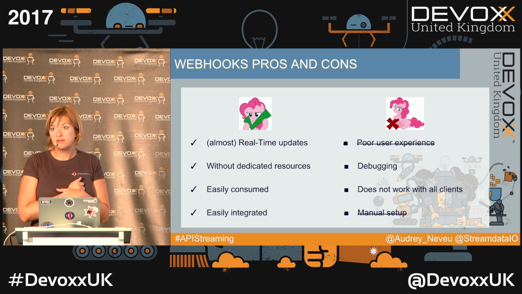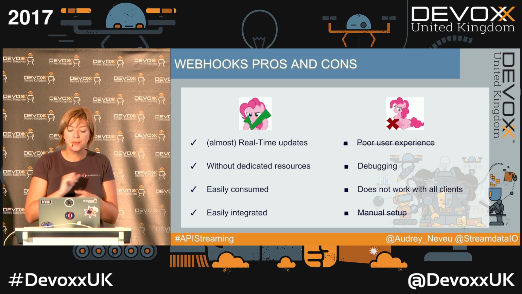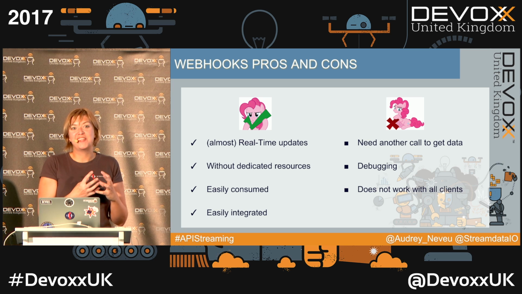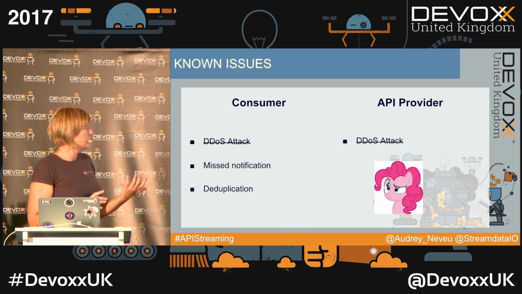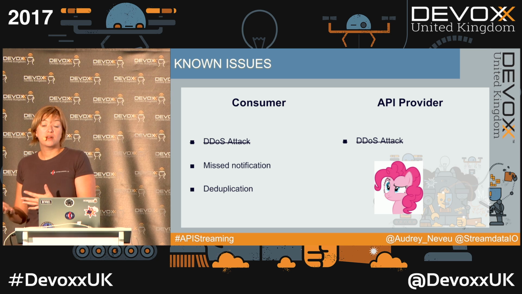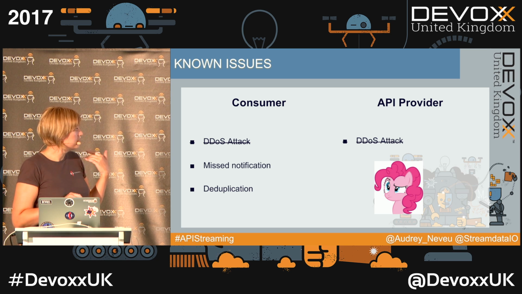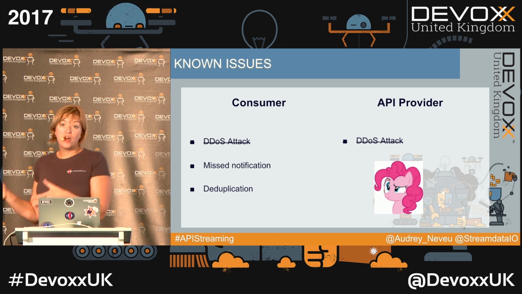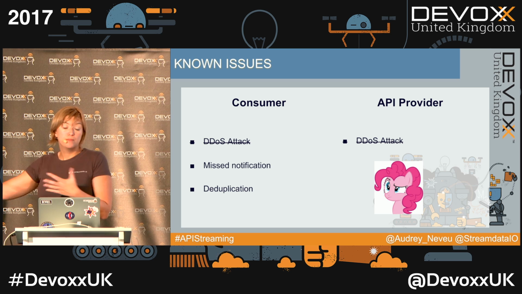So if we are looking back at webhooks pros and cons, okay, we fixed the pro-user experience and we fixed the manual setup, as now everything is done programmatically. But now we have to make another call to retrieve the data. And if we are looking back at known issues, so obviously we fixed the DDoS attack, which is a very nice thing, but you can still have missed notification and deduplication issues, except that this time it will be the hub which will try to send again and again and again instead of the publishers.